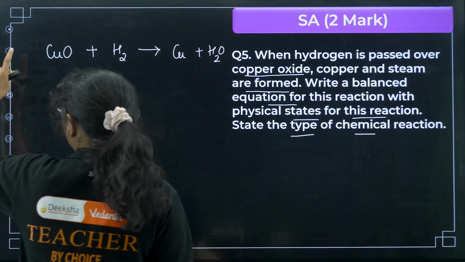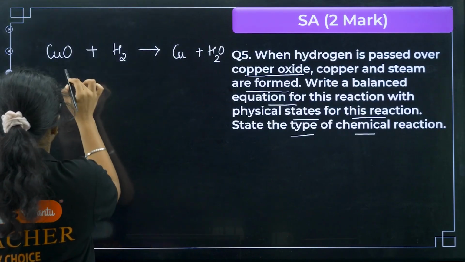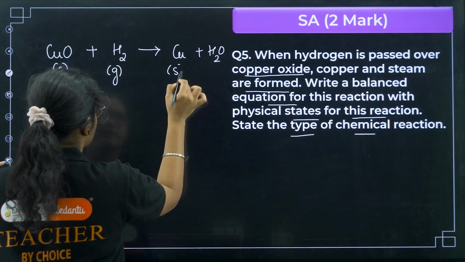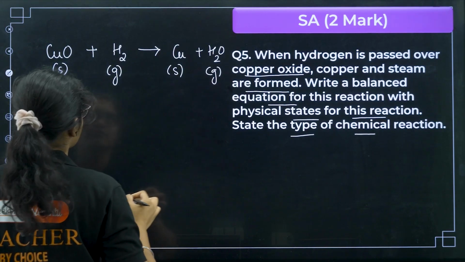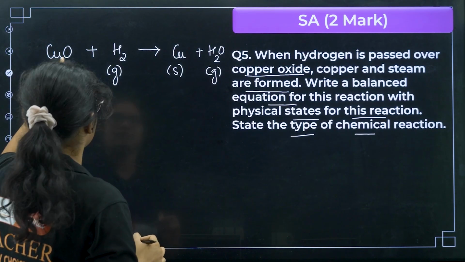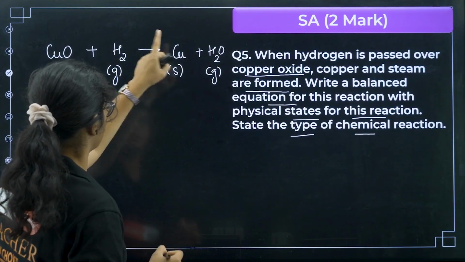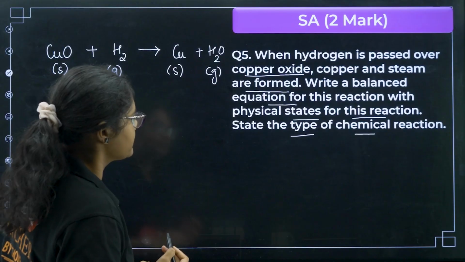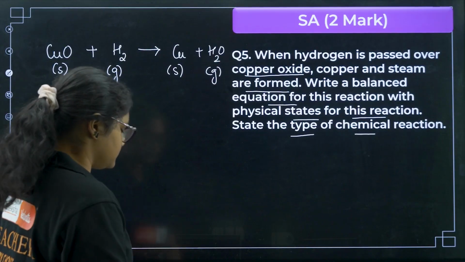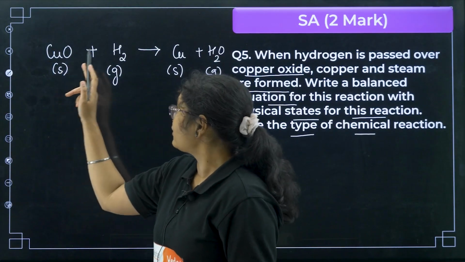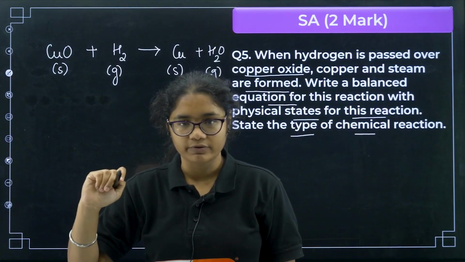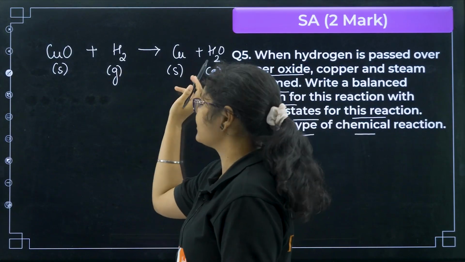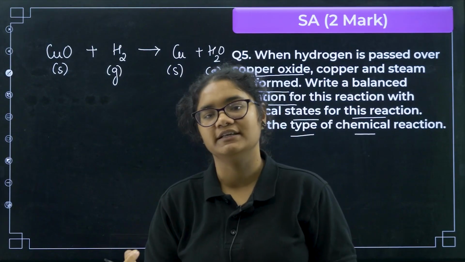So now if you want to write the physical states for this one, this is obviously solid, this is gas, this is solid, and this is gas. Now if you want to balance, let us check. We have one copper, one oxygen, two hydrogen, two hydrogen. So we have already written the balanced reaction. State the type of chemical reaction. So if you see here, from copper oxide to copper, oxygen is removed, right? So that is a reduction reaction, and for H2 to H2O oxygen is added, so that is an oxidation reaction.